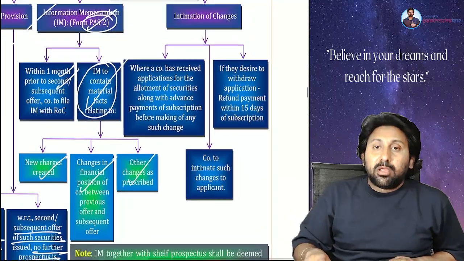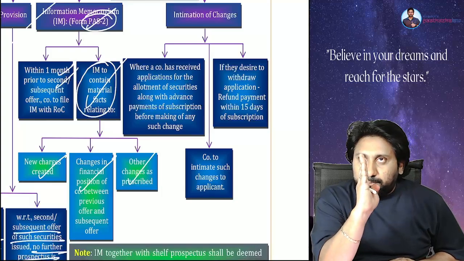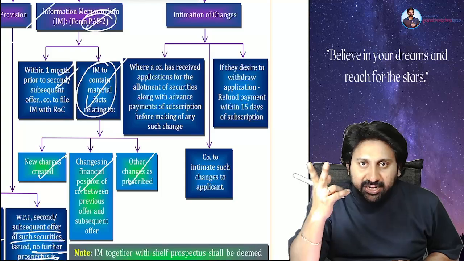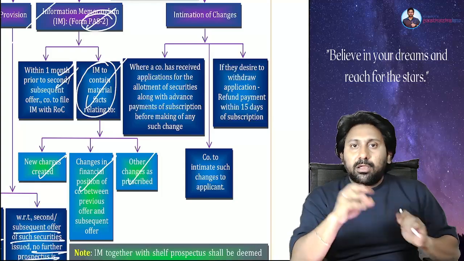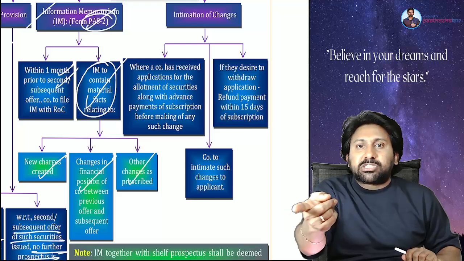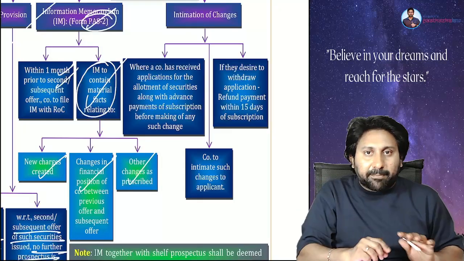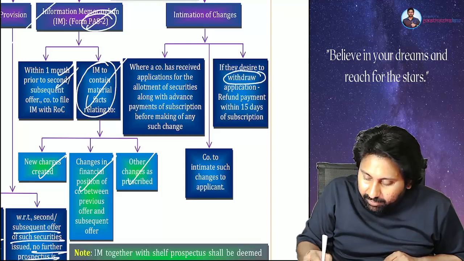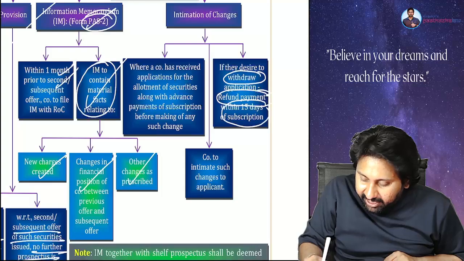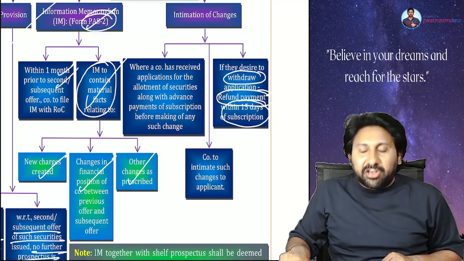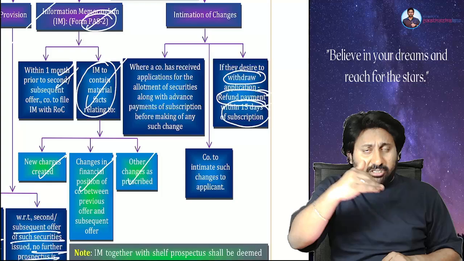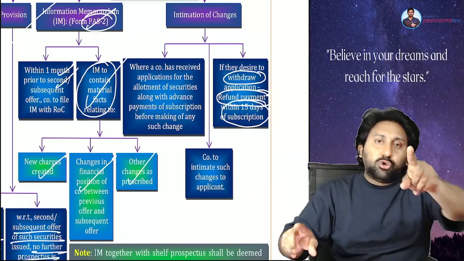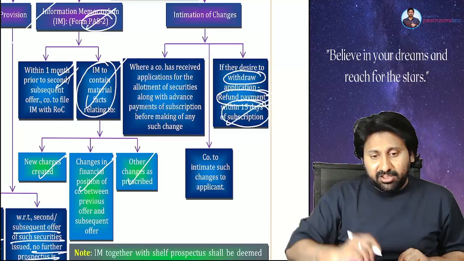So, for example, public offer 1 completed. Public offer 2 is getting started. Public paid money. Immediately new charges created. MD resigned. These things happened. You have to give an exit offer to them. If they withdraw, refund their payment within 15 days. That means if any shareholder who saw the shelf prospectus and invested, later changes happened, which are dangerous changes, you should refund their money within the next 15 days.